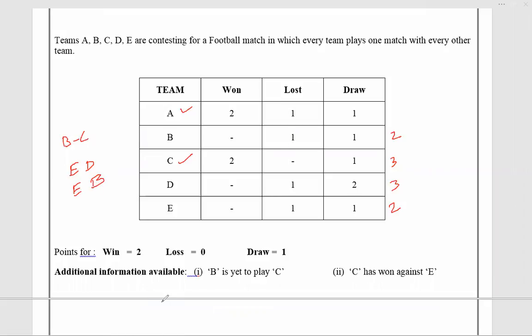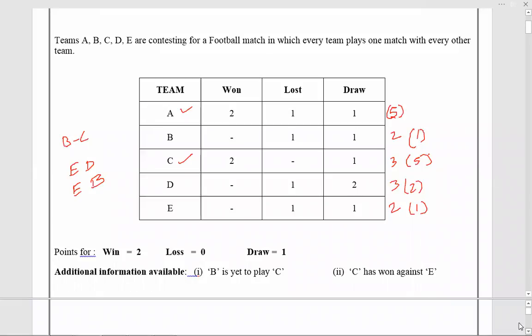For a win, there are 2 points. For a loss, 0 points. For a draw, 1 point. Fair enough. So I can actually calculate the total points. 4 points here, 0 points here, 1 point here. So A already got 5 points. B already got 1 point. C already got how many? Achha, points inside bracket, C already got 3 points. Now 4 points here, 1 point here, 5 points. D got 2 points. E already got 1 point.